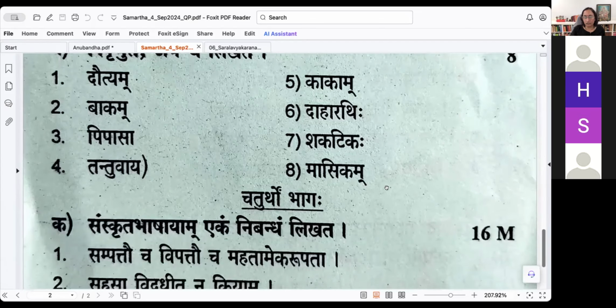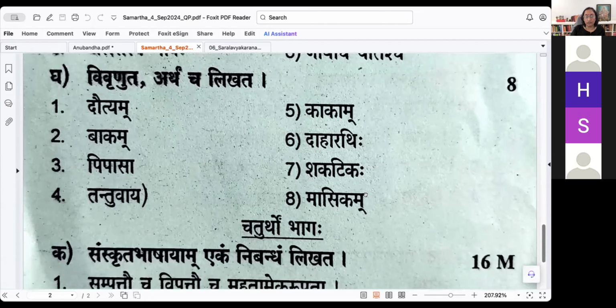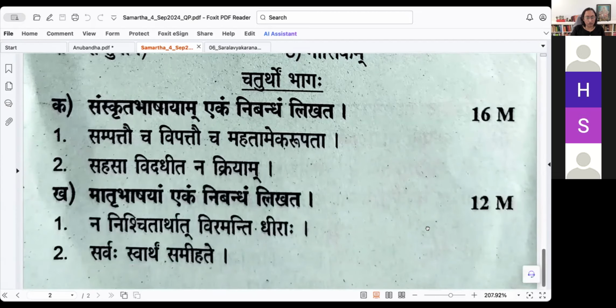Masikam. This is a prachana word. You have two of these things for this. Yeah. Mase bhavam masikam. Mase deyam rinam. Masikam. Both are there. So you can mention both, or if you remember just one, I think they will give 1 mark. That's fine. Okay. So with this, the 3rd section is over.